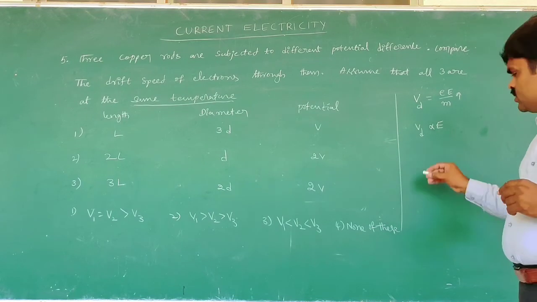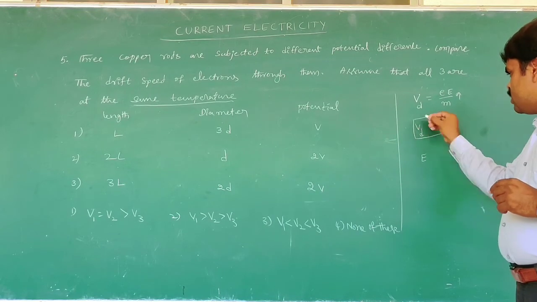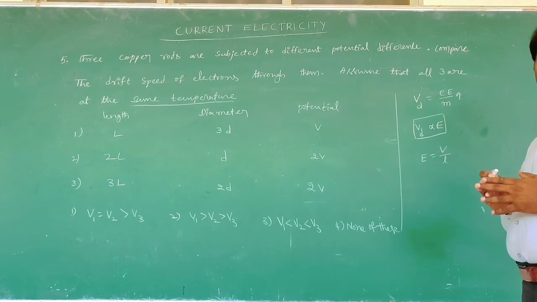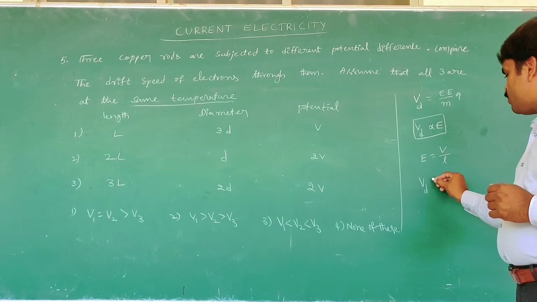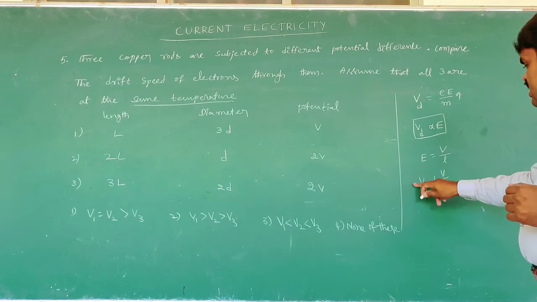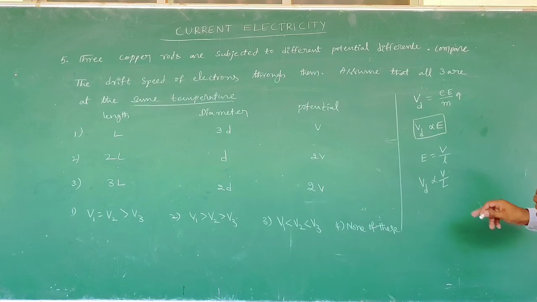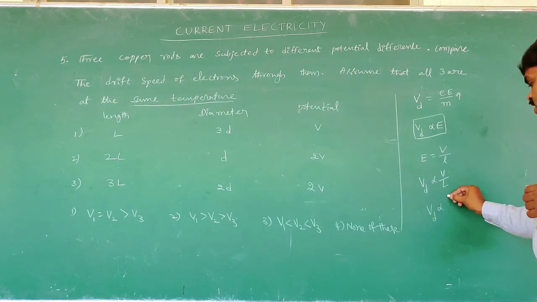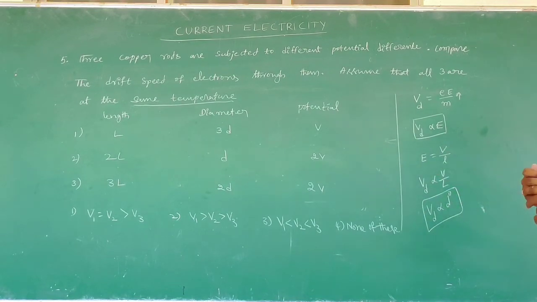We know that drift velocity is proportional to electric field. But we know electric field is equal to potential difference by the length of the conductor, V by L. Now Vd is proportional to V by L. That means drift velocity depends on the potential and length, but is independent of the diameter. Independent of diameter. That's why now we compare here.